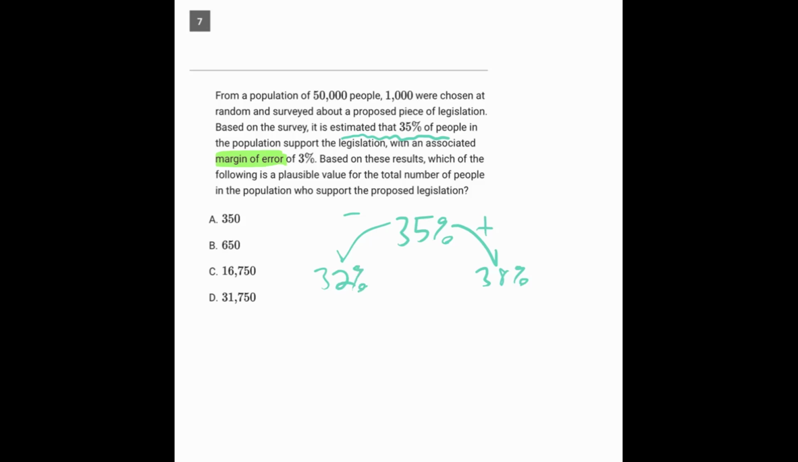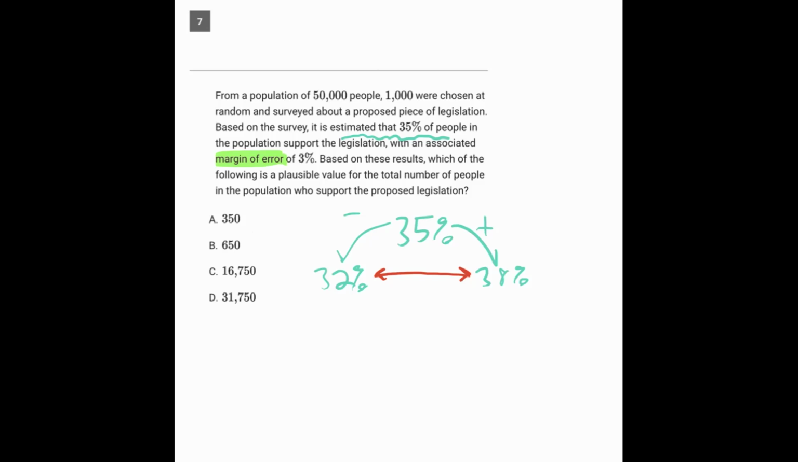And this is the plausible range of possible answers that would make sense for this situation. So what would make sense for this situation would be if anywhere from 32 to 38% of the people supported the legislation. Now, by the way, what is margin of error really?